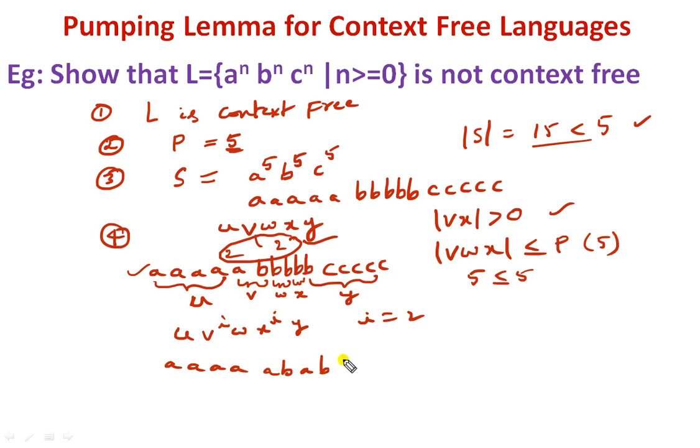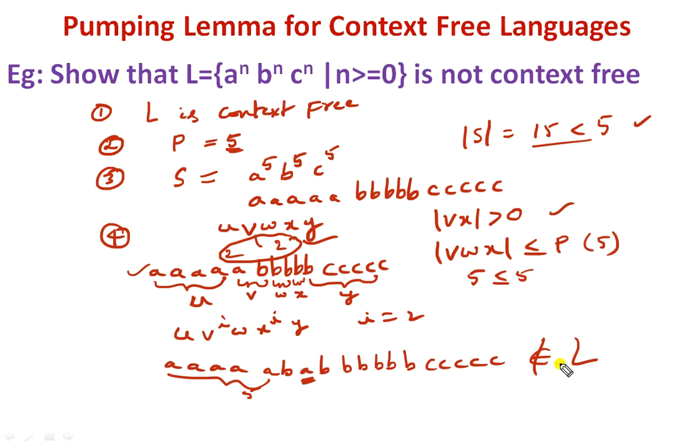Next W, BB, X square means X is a single B, so 2 B's will come here, and Y means B, C. Here also you will find that there are total 5 A's, but after B, once again A is coming, which is a complete contradiction to the given language. Once the number of A's is completed, then only B's must be there, whereas once again A is coming, so it does not belong to the given language. So we can say that it is not a context free language.